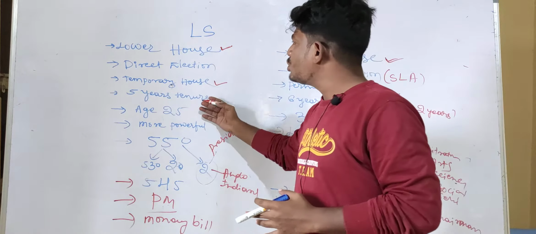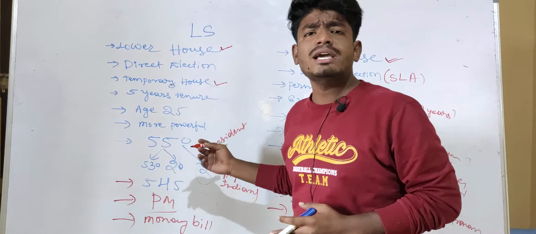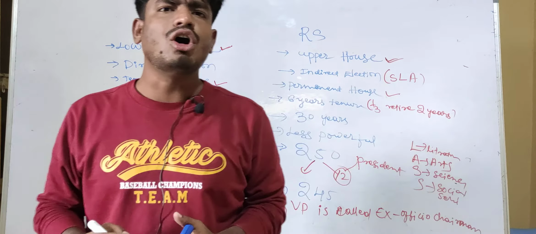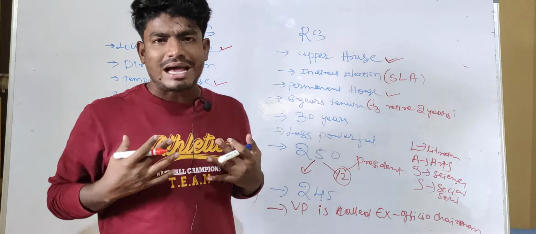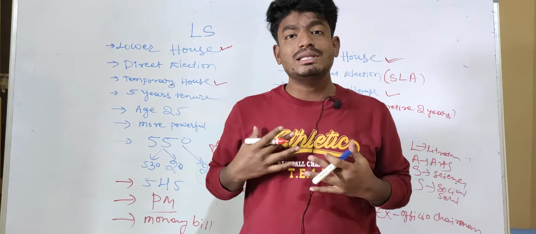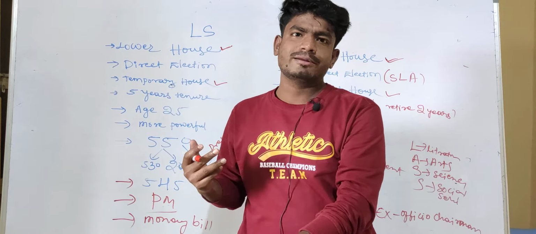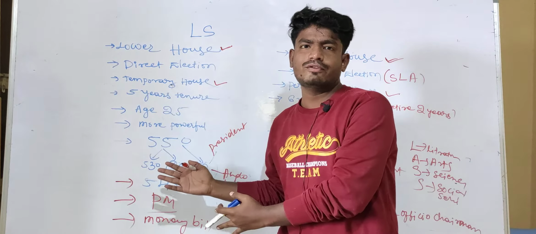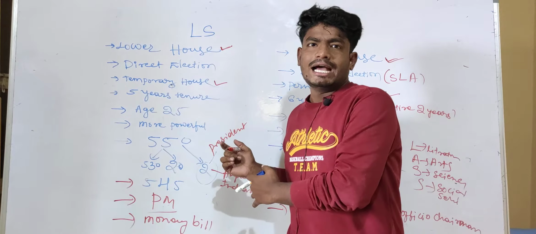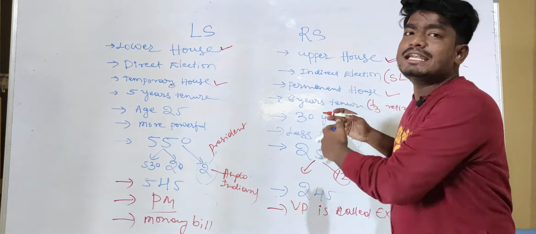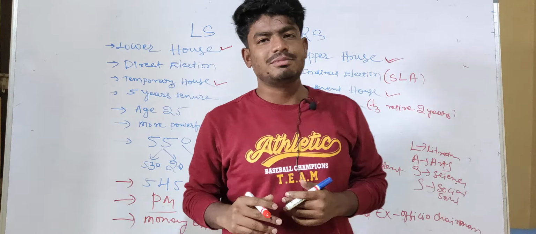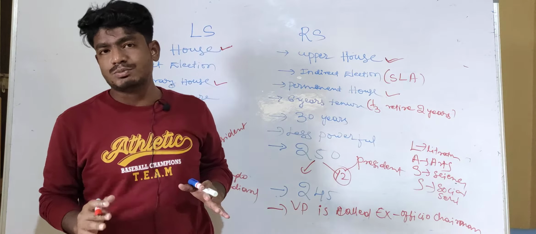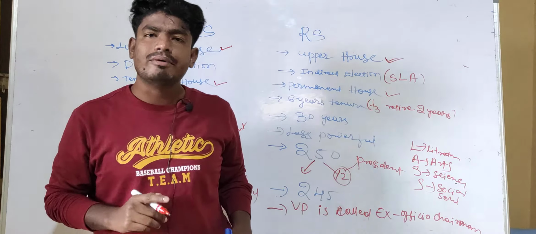If I compare Lok Sabha and Rajya Sabha, the Lok Sabha is more powerful than the Rajya Sabha, because Lok Sabha members are directly elected by the people. If I am directly elected by the people, then I am more accountable to the people, right? Therefore Lok Sabha is more powerful than the Rajya Sabha. Rajya Sabha members are indirectly elected. The elected members elect the Rajya Sabha members, therefore they are not that powerful. Lok Sabha is more powerful.